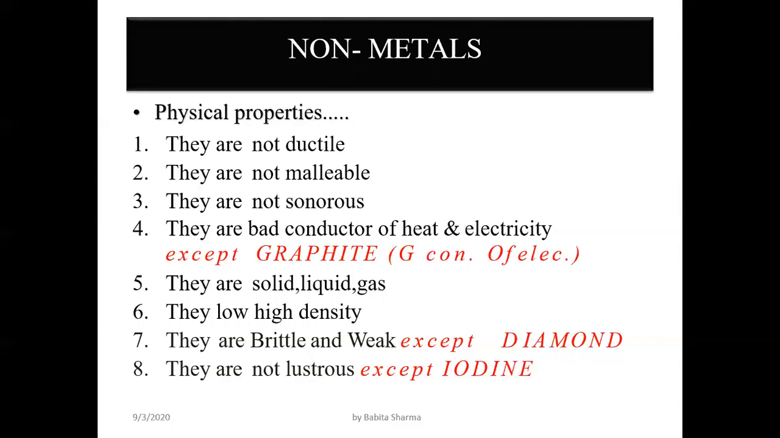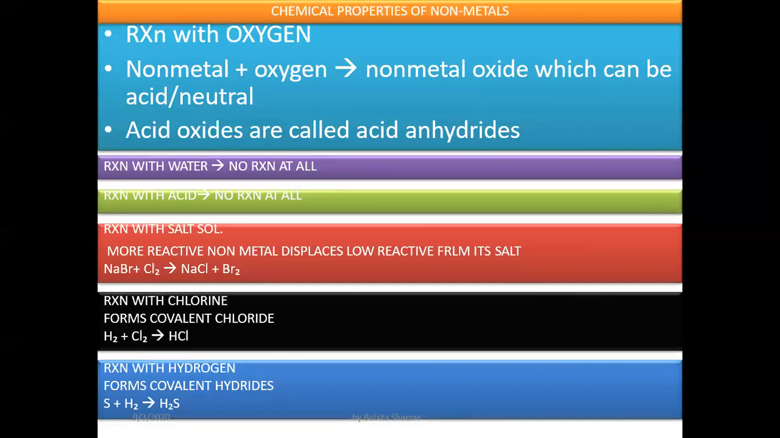The last property is they are not lustrous. Not lustrous means they are not shining in nature, except iodine. All non-metals are not shining in nature except iodine. Iodine is lustrous in nature. Now these are the chemical properties of non-metals.